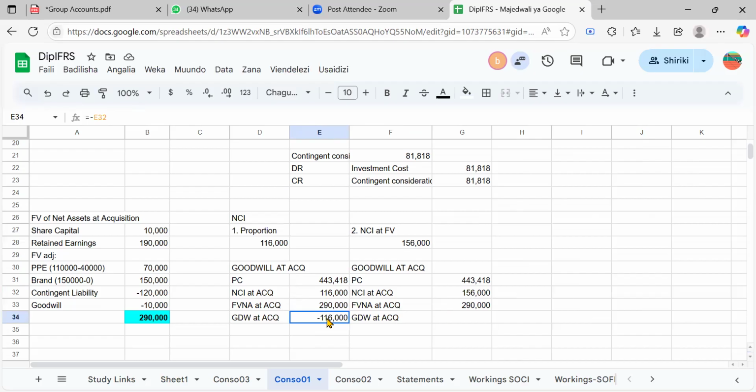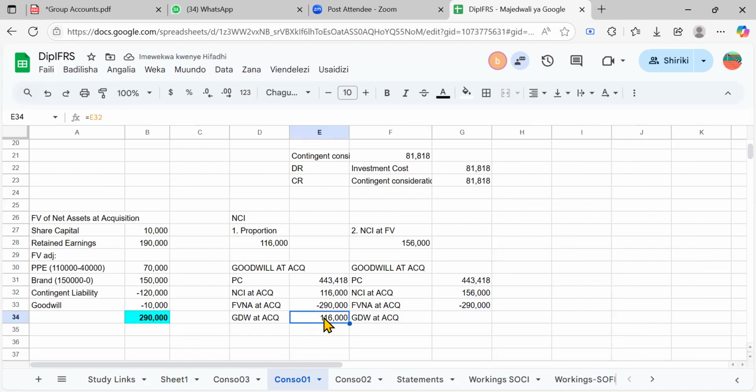What did I just do here? The NCI and the PC are supposed to be added, and then we deduct the net assets. So you go to net assets here and do the deduction.